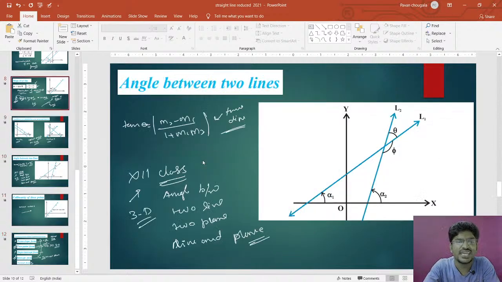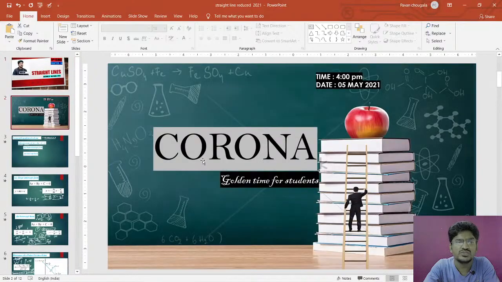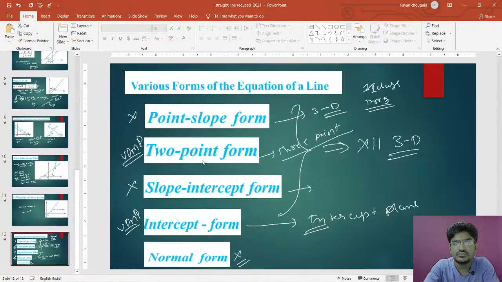So you just take that, and whatever I have written, you just go through it once, so that you can understand by looking at it. This concept I am going to study in 12th class, this formula I am going to use in 12th class. Okay, so by looking at that particular note, you have to understand that.